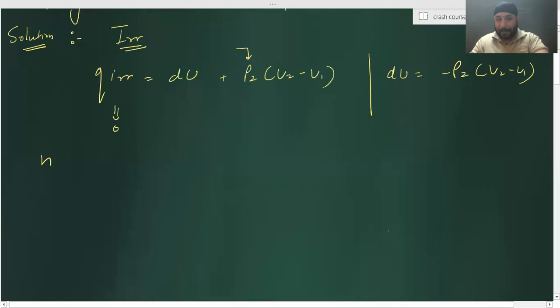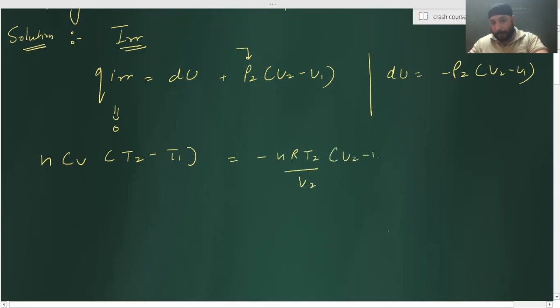dU is n into Cv into delta T, that is T2 minus T1, is equal to minus n R T2 by V2 into V2 minus V1. Any doubt? Can I write P2 as nRT2 by V2? Correct. Yes, sir. Now understand that n will get cancelled.